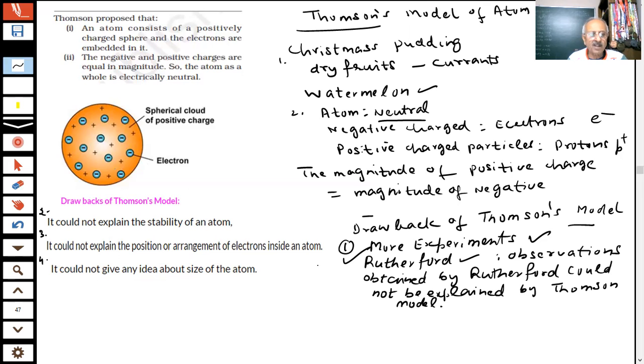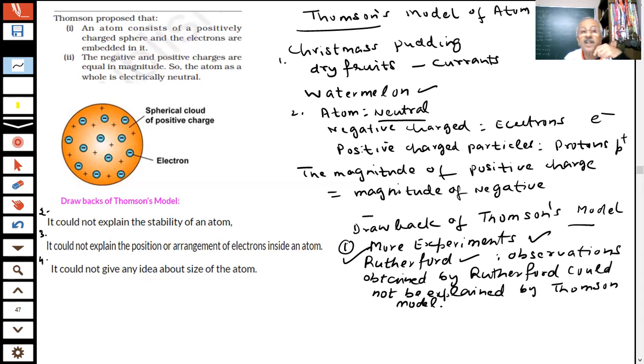We will proceed further. Note down what we are trying to know. What is the structure of the atom? How the particles which are discovered, students, by the scientists are arranged inside the atom. Where are the protons? Where are the electrons?